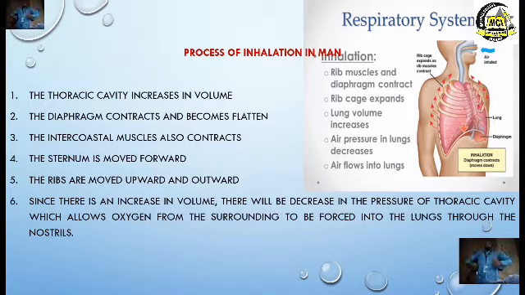Again, what happened? The diaphragm. This diaphragm usually has a normal shape. At a normal part, when they are normal, their shape is usually a dome shape. D-O-M-E, dome shape. But when they contract, what will happen to them? They assume a flattening shape. Then what will happen to the intercostal muscles that connect the ribs? That was why I was mentioning these during the explanation of the lungs, how they are attached to the thoracic cavity. This is where all those points are useful in the process of inhalation and the process of exhalation.